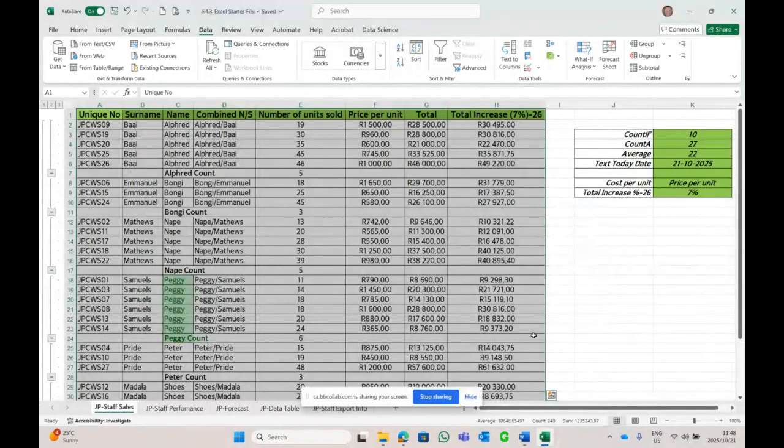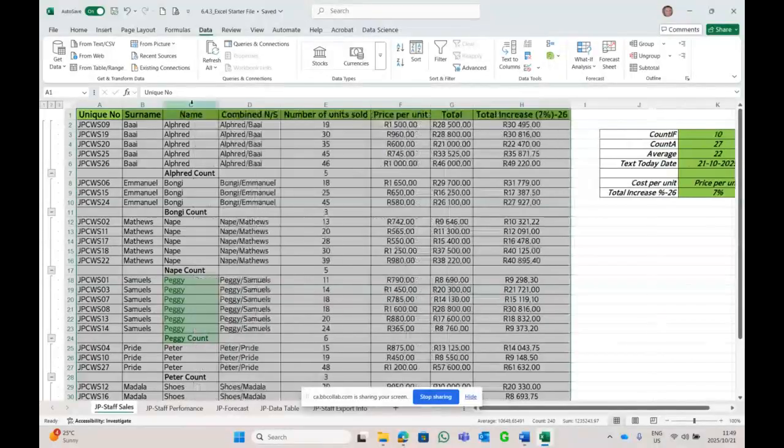Nice. So Alfred counted, and we sold 1, 2, 3, 4, 5 units. No, Alfred 3 units. Bongi 5 units, sorry, Alfred 5, Bongi 3, Nape, and so on. And now they want me to auto fit the column. People made the same mistake in the assignment.